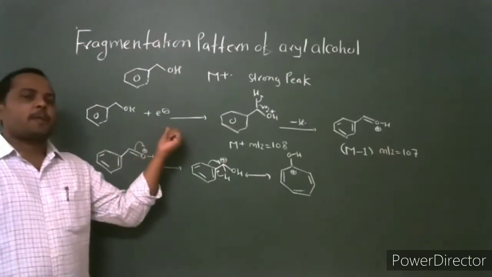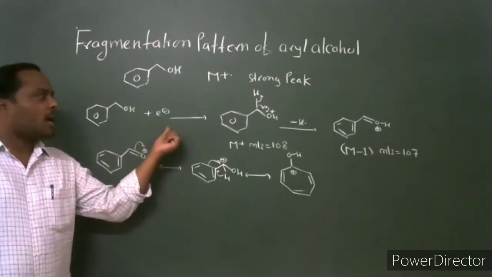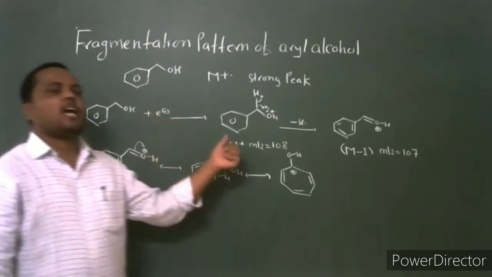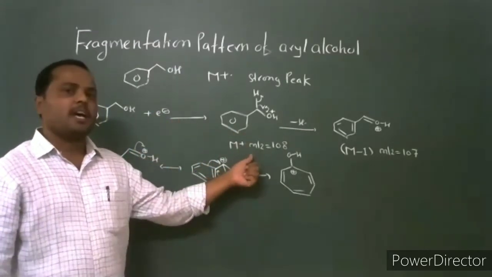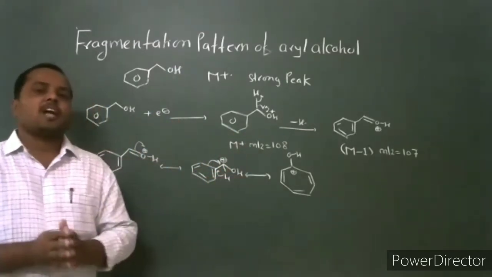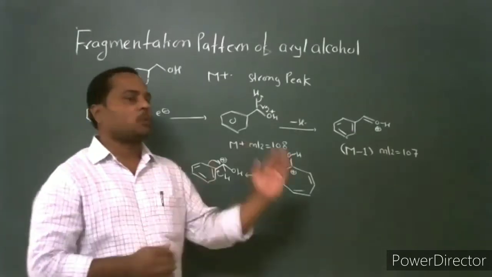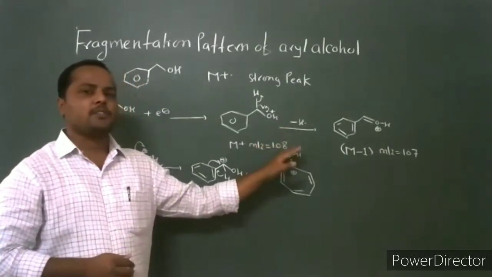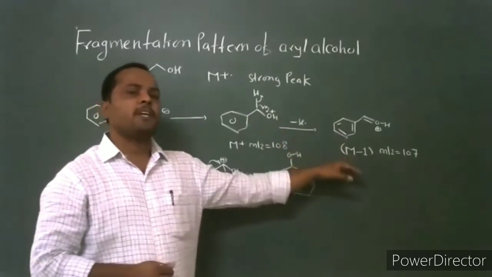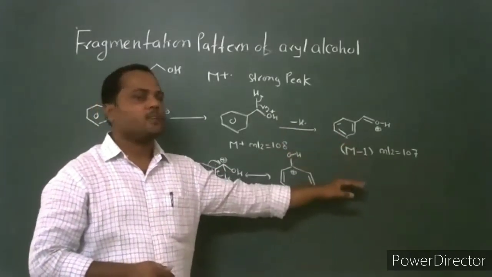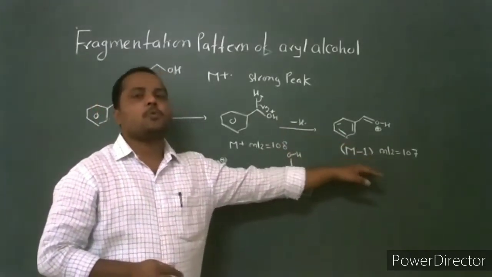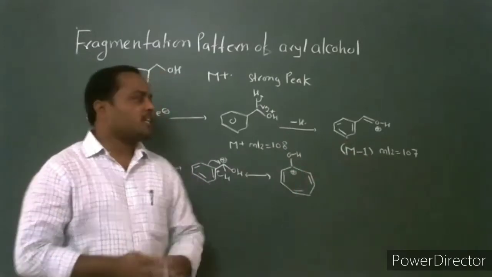The first way of fragmentation in aryl alcohol is that after electron ionization, the molecular ion is formed. This molecular ion undergoes loss of a hydrogen radical by the alpha cleavage process to give the M-1 fragment ion, which has a mass to charge ratio of 107.